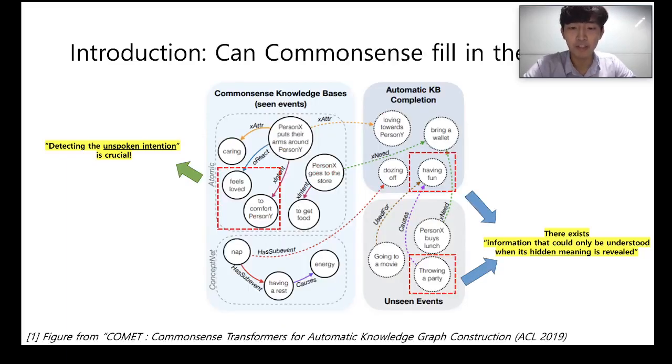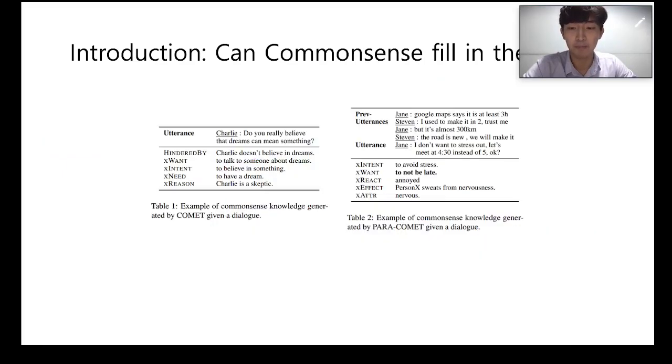To overcome these issues, we use commonsense inferences generated by COMET, a transformer-based model that generates commonsense inferences when a text input is given. With commonsense inferences, we thought we could both find the unspoken intention and the hidden meaning of utterances. During the early experiments, what really surprised me was that COMET works quite well for dialogues as well, although it wasn't a model explicitly trained for dialogues.